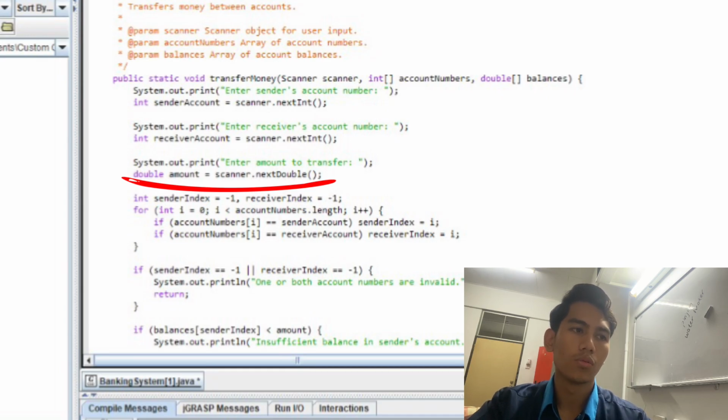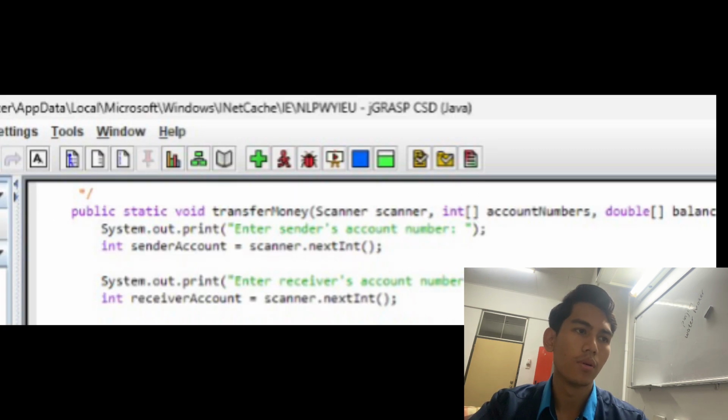Its purpose is to read the monetary amount for deposits, withdrawals, or transfers. The type is a double, which is a floating point input. And the last is about additional input in transfer money. In this case, it reads the sender's and receiver's account numbers for a transfer operation.